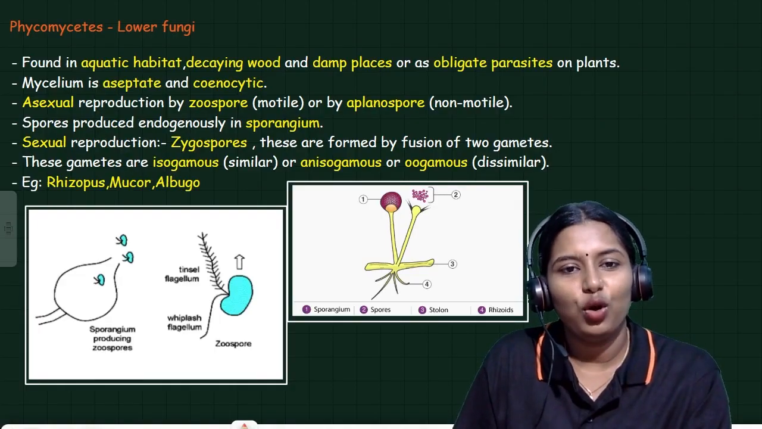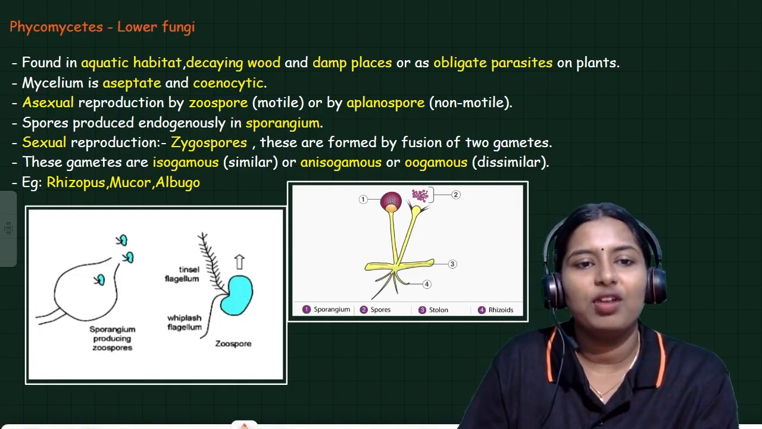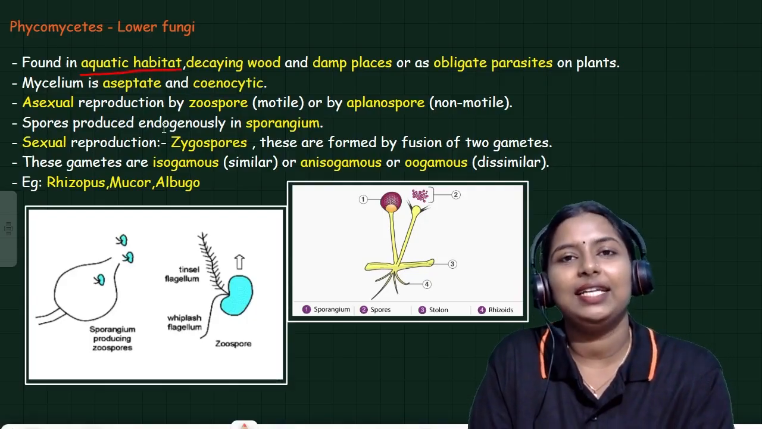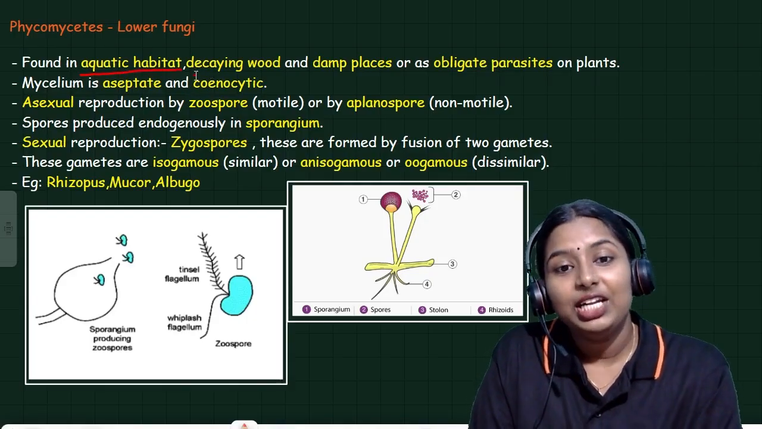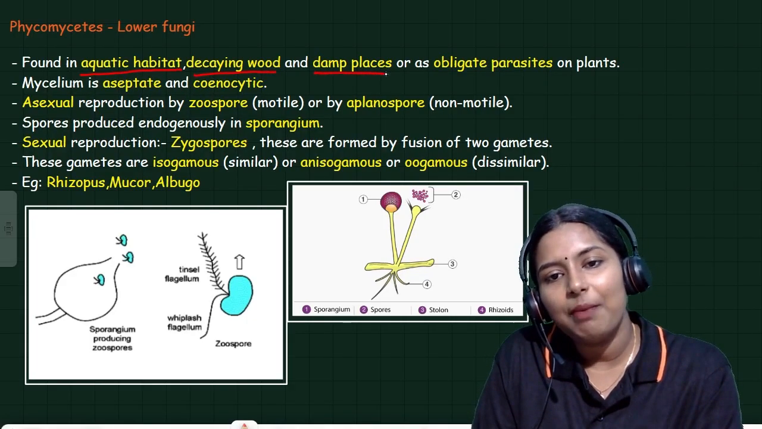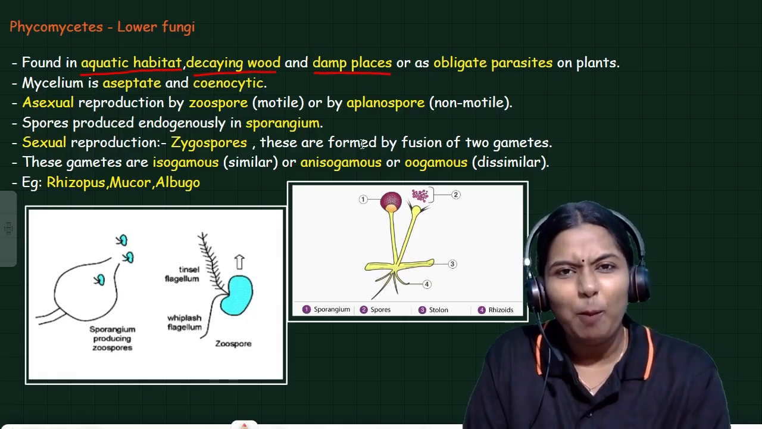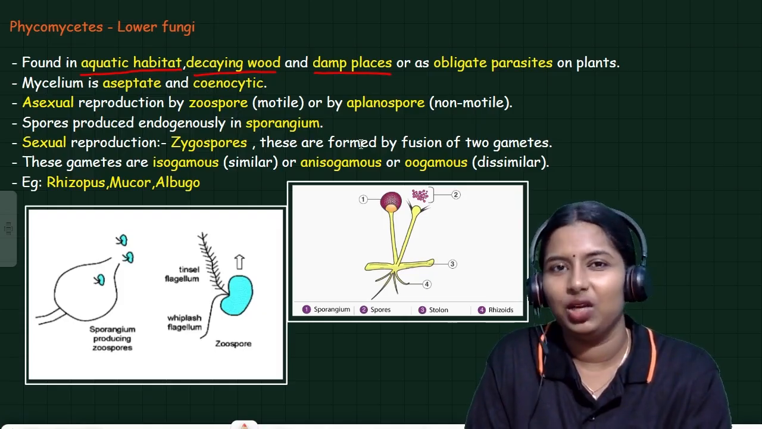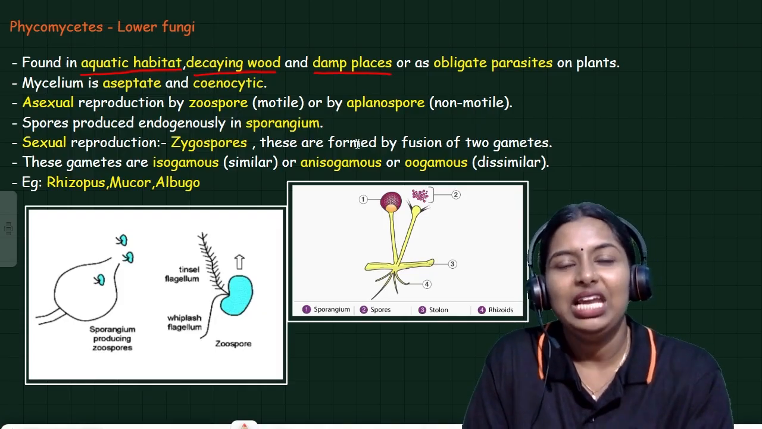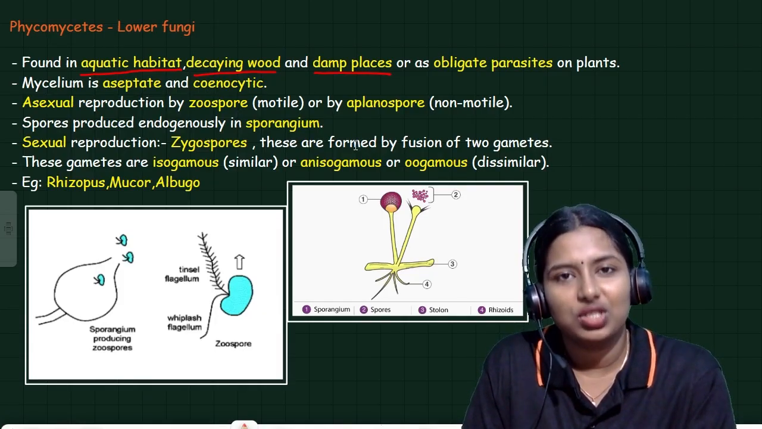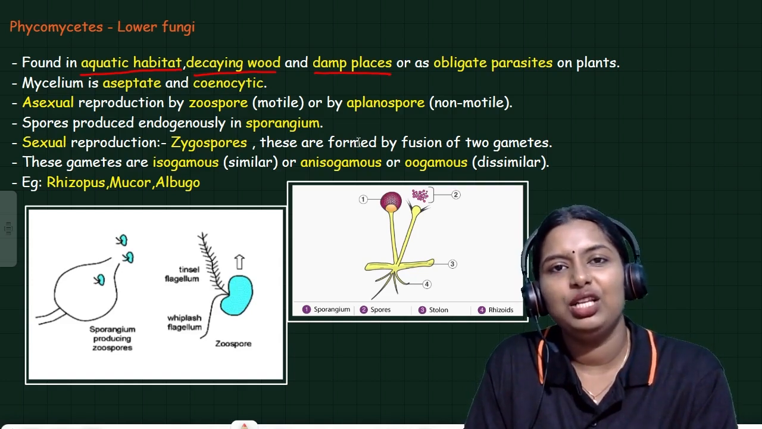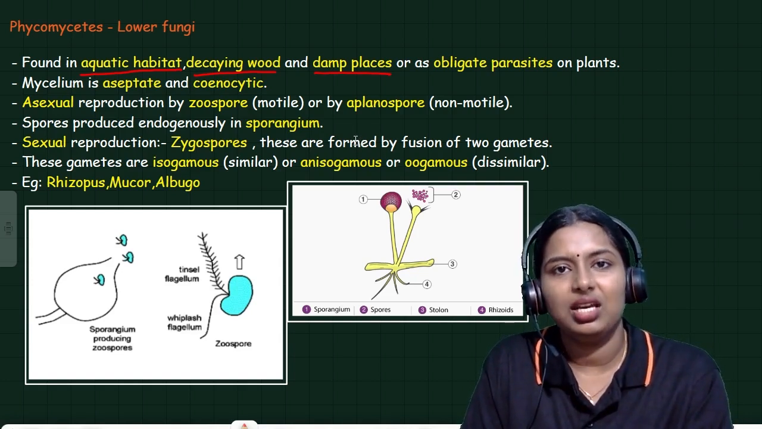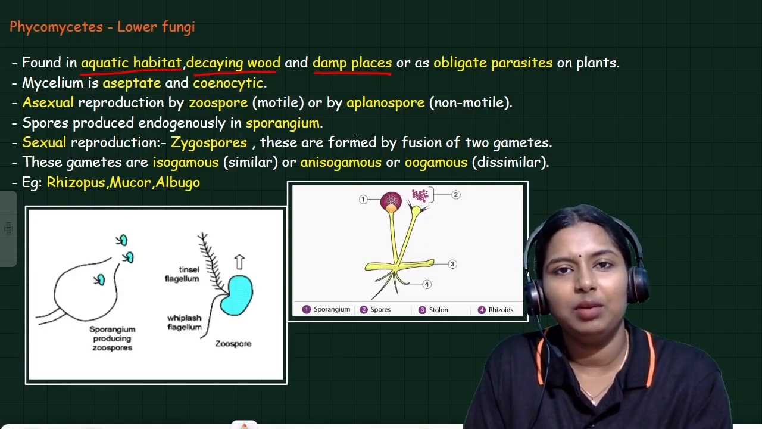phycomycetes, which are also called lower fungi. Where can we see this? It is found in aquatic habitats, decaying wood and damp places. These are obligate parasites. Obligate means they are complete parasites. They depend on the host and will completely destroy the host by acquiring nutrients and all the other important parts from it.